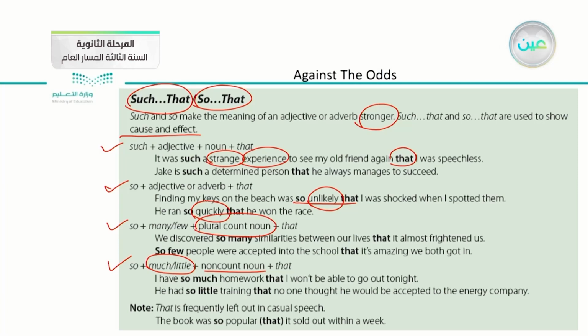Let's keep in mind that "that" is frequently left out in casual speech. When you talk to your friend, a family member, or in any casual situation, it is fine to leave out the word "that", it is usually the word that is left out. For example, the book was so popular that it sold out within a week. We can omit that or we can keep it.